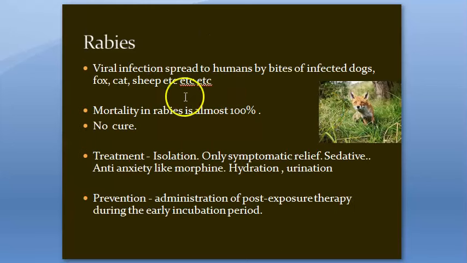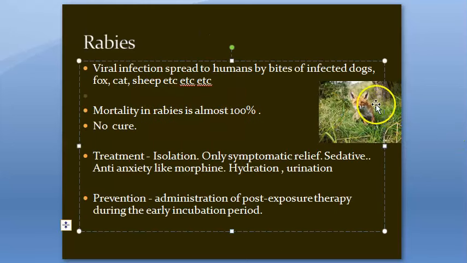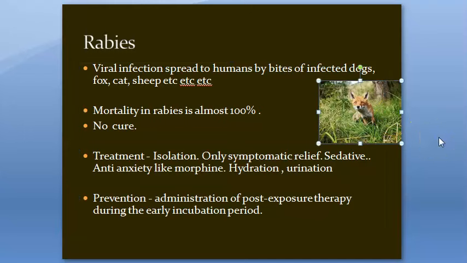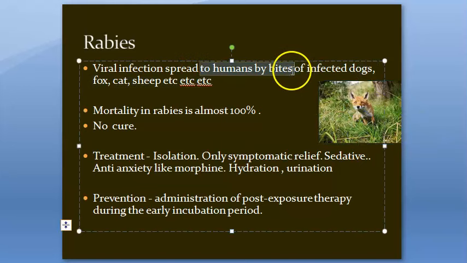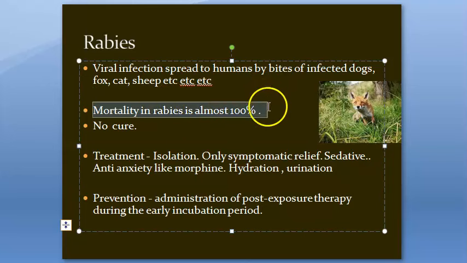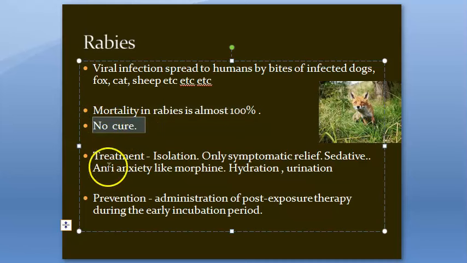Now, foxes and dogs get infected very easily with the rabies virus. It spreads to humans most often by bites, and obviously by dogs, because they are more around us. The problem with rabies is that if the person gets infected, then the mortality rate is 100%. There is no cure for rabies.